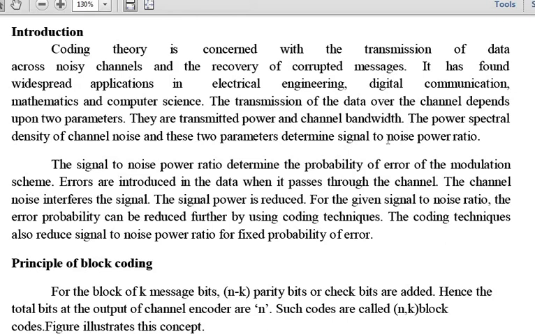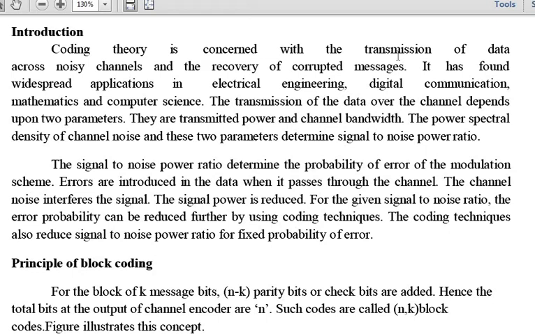Coding theory is concerned with the transmission of data across noisy channels and recovery of the corrupted data. As we already know, we are transmitting some messages or data through a particular channel. Whenever the transmitter transmits data through a channel, it has to be given to the receiver. Whenever you transmit data through a channel, some noise will for sure be added.